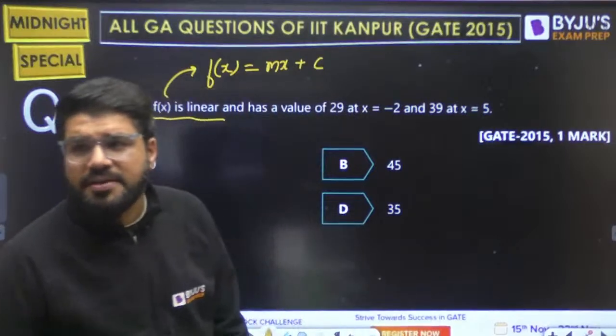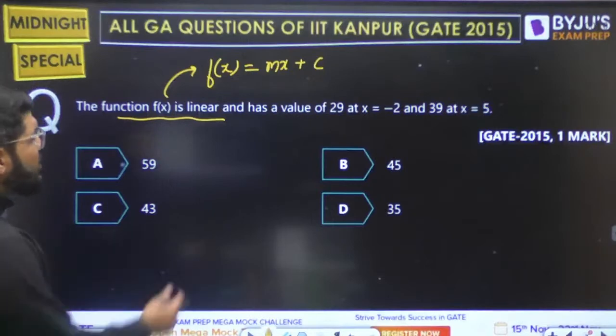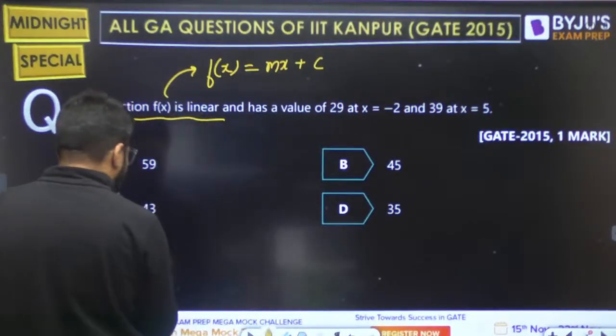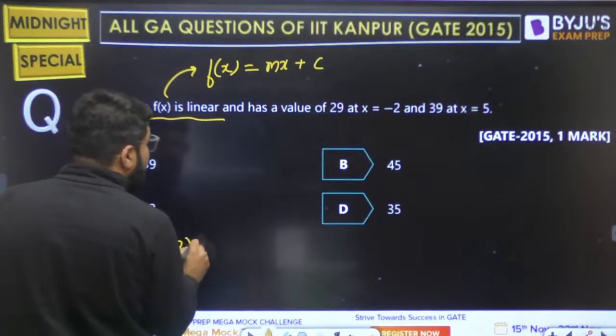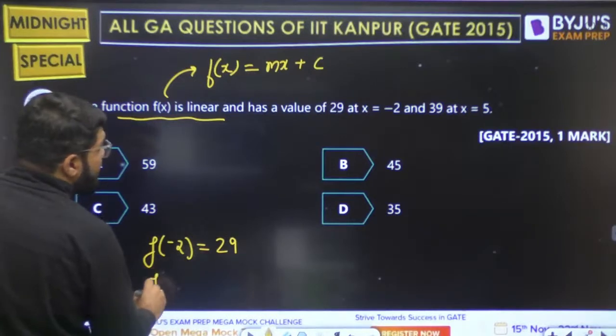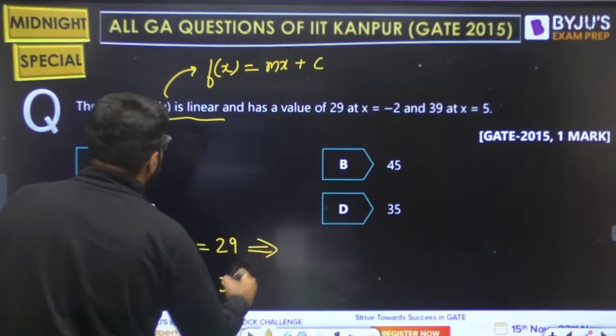Okay, let's complete this. So first, can we find the values of m and c using this information? f of minus 2 is 29 and f of 5 is equal to 39. These are the two pieces of information available.